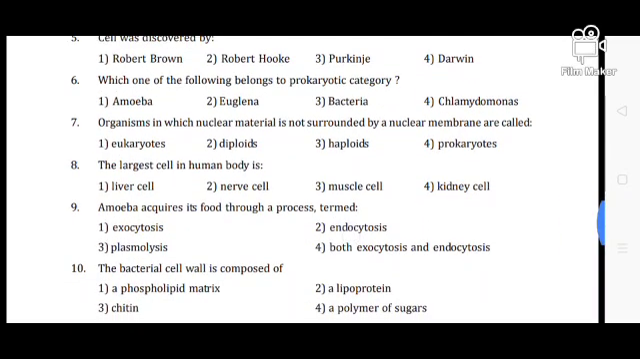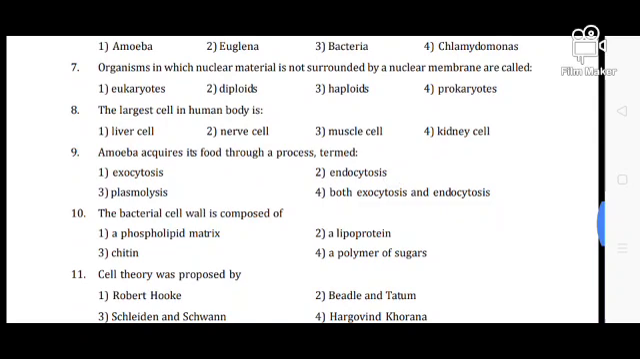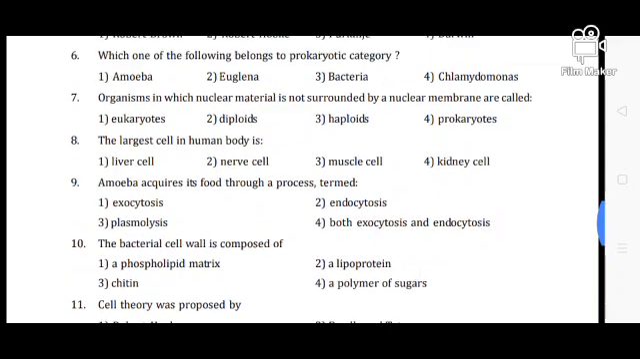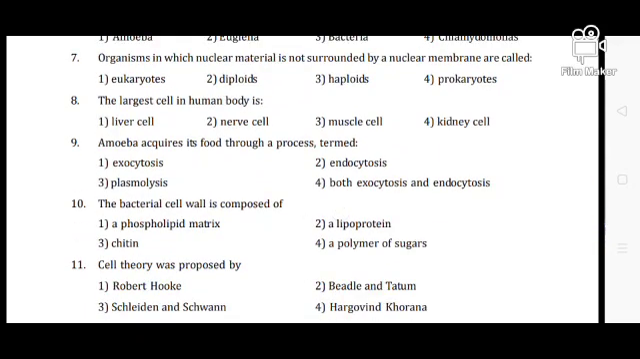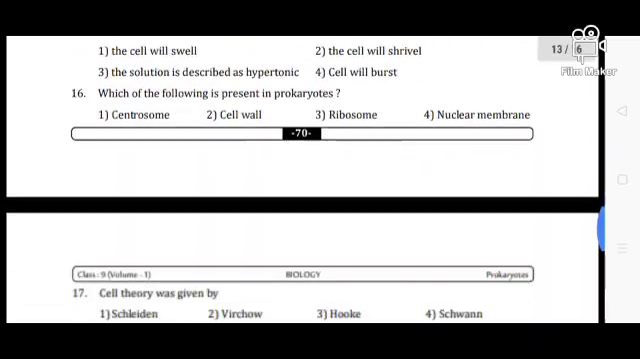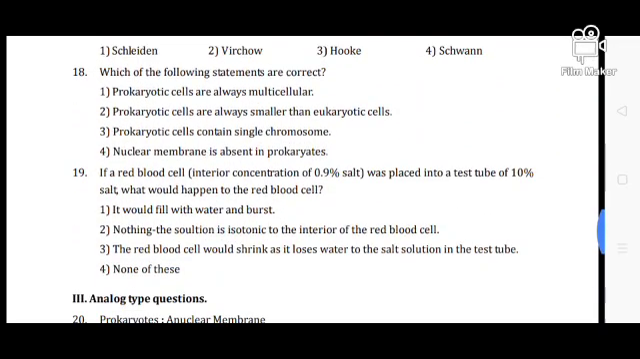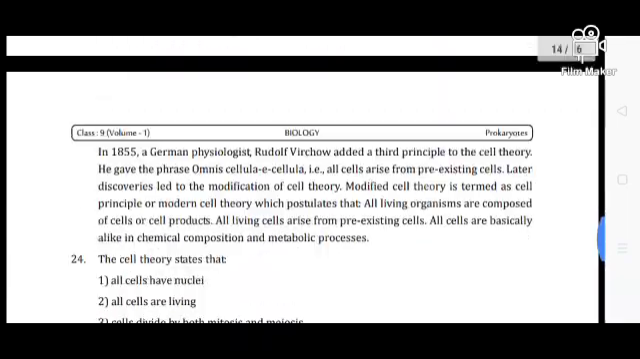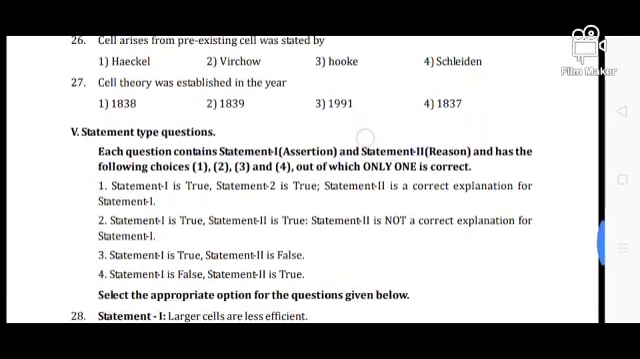Very important question: which one of the following belongs to the prokaryotic category? You have to remember, bacteria are prokaryotic. The organisms in which nuclear material is not surrounded by a nuclear membrane are called prokaryotes. Very simple thing. The largest cell in the human body is the nerve cell. It is a very simple question. So these are some questions regarding the topics I have discussed. You have to do all these things.